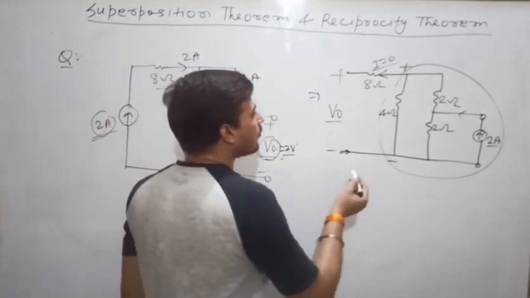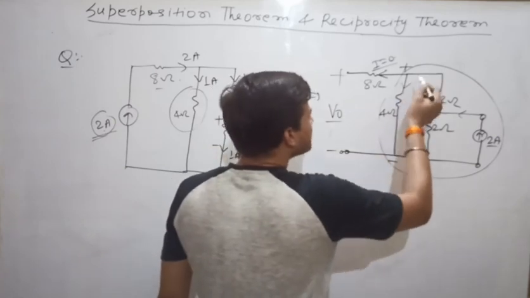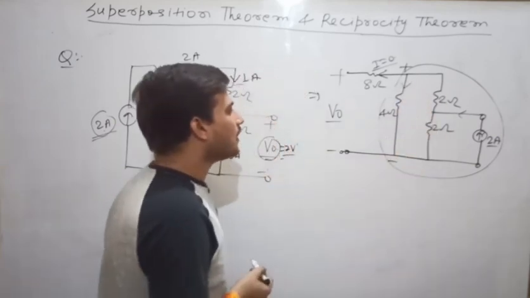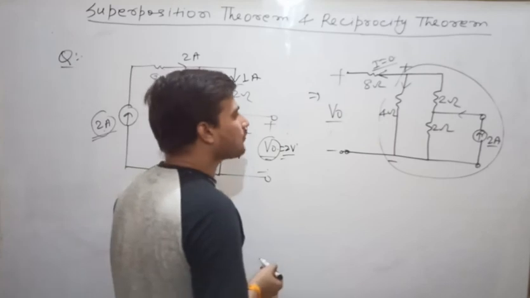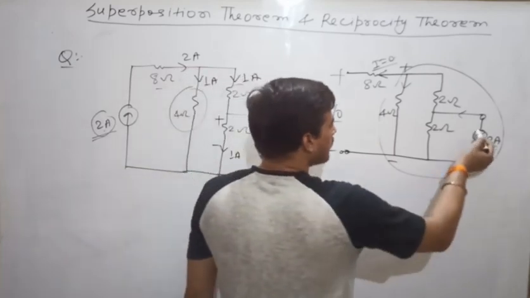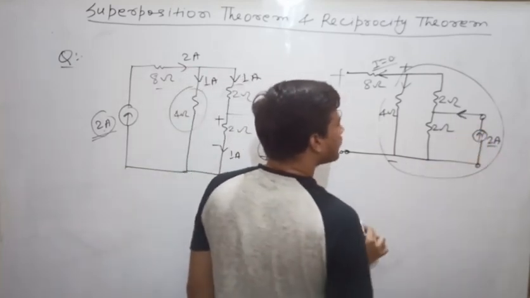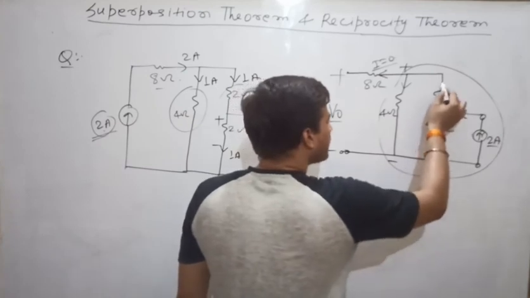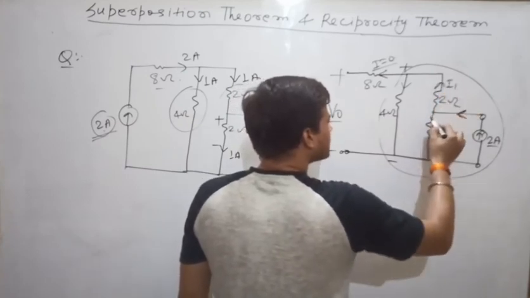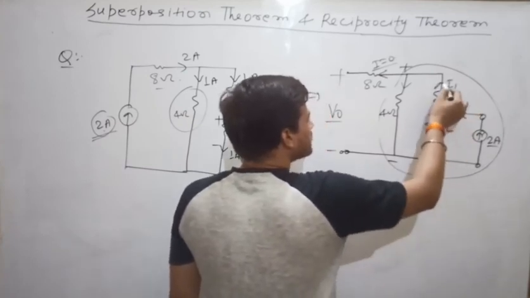Anyhow, if you manage to calculate this current, then we can easily get the answer. So let us see how to calculate the current. You see, 2 ampere of current is coming out from here. Now this current is being divided into two parts. This is I1, this is I2. So this I1 is flowing through this one.